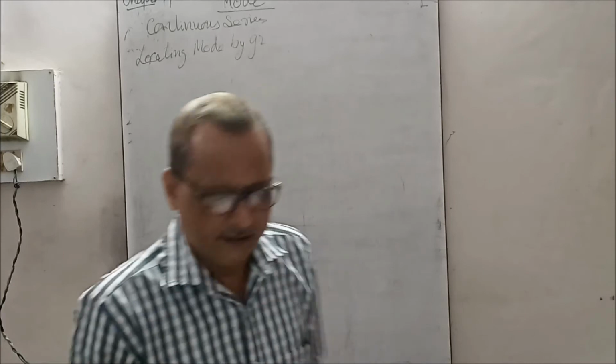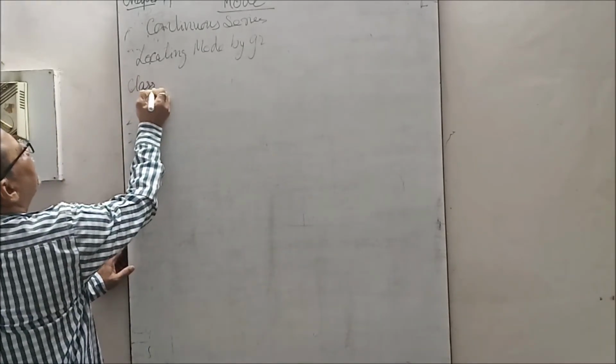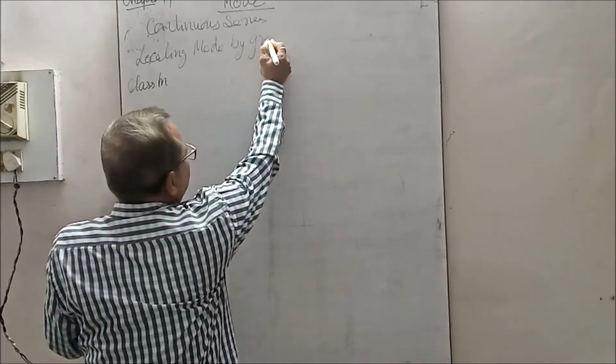Now see, the items are given: class interval by grouping method.